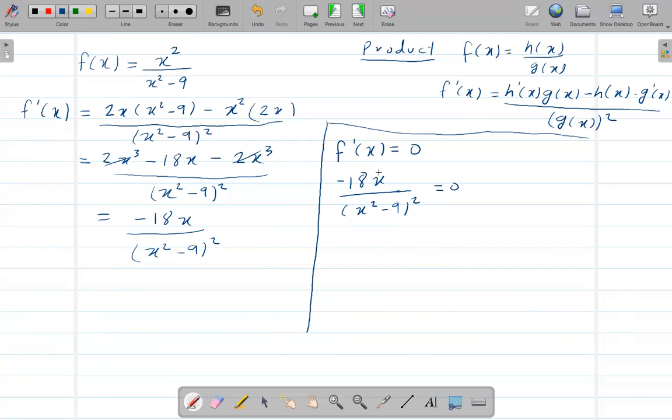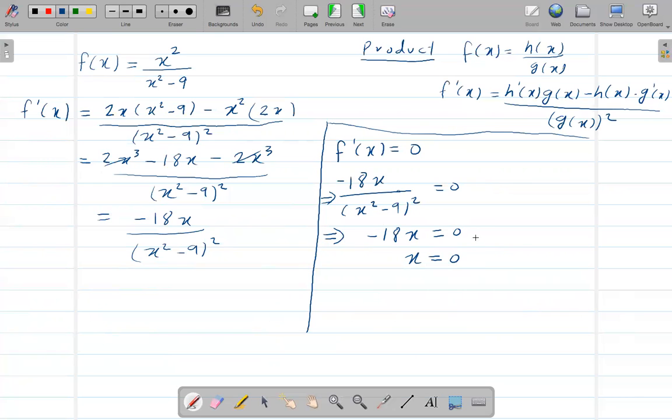So now here we have x on the top, and we have this whole thing on the bottom. To find the value of x, what we can do is just multiply this x square minus 9 whole square on both sides, right? So that way, on the left hand side, we'll just have negative 18x is equal to 0. Basically, I'm just multiplying this denominator on both sides. So when you divide negative 18 on both sides, I get x is equal to 0.